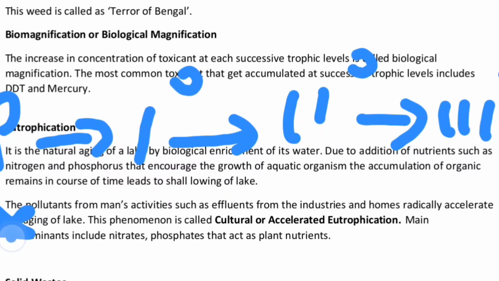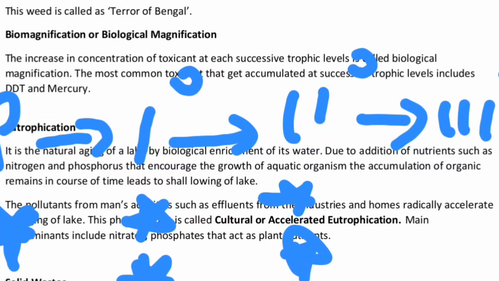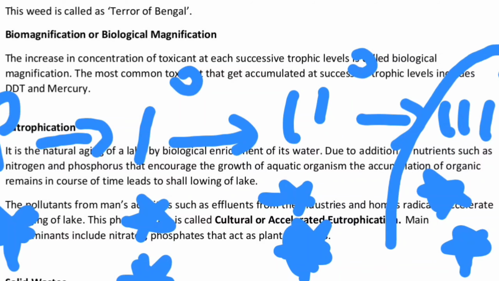So if some toxicant is here, what will happen? It will get accumulated in the primary consumer as well, correct? Two stars. Then in the secondary consumer it will be more, three stars, because they consume a lot of primary consumers. Now the tertiary consumer will have a lot of stars. Why? Because the tertiary consumer is consuming a lot of secondary consumers, and the secondary consumer is consuming the primary consumer, and the primary consumer is consuming the producer. So in the food chain, the tertiary consumer has the highest amount of toxins in the body, and that is none other than biomagnification.